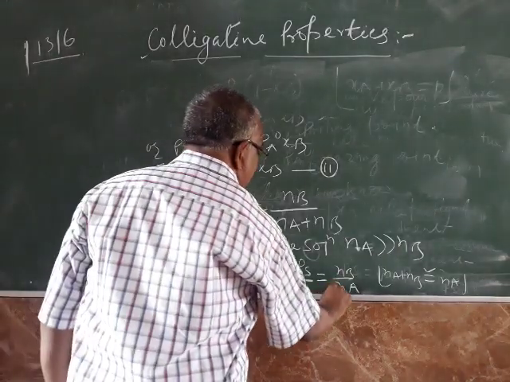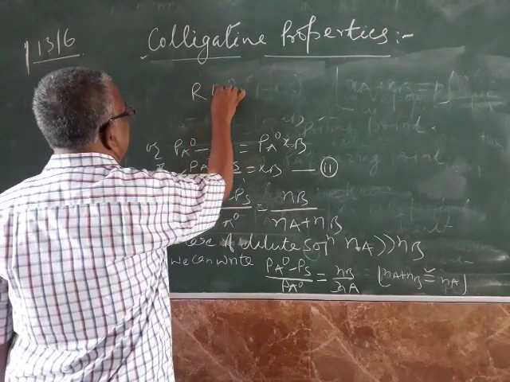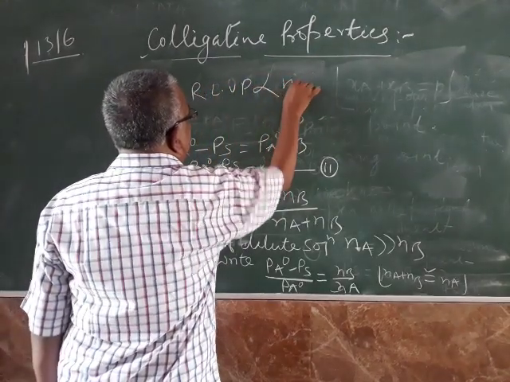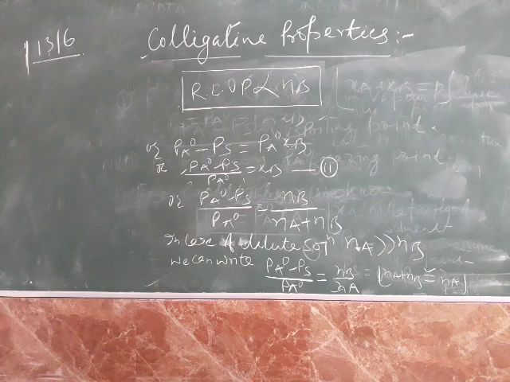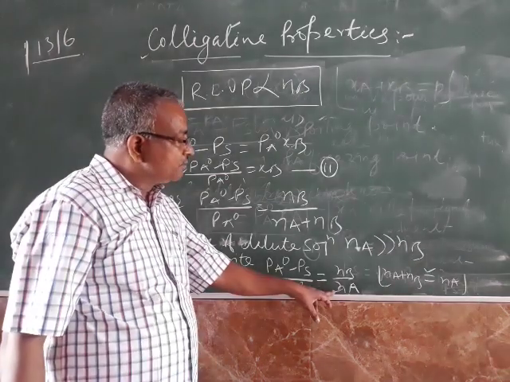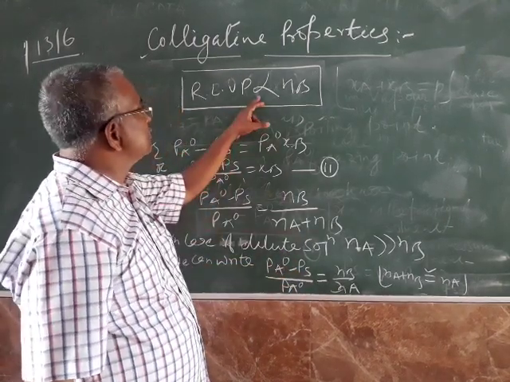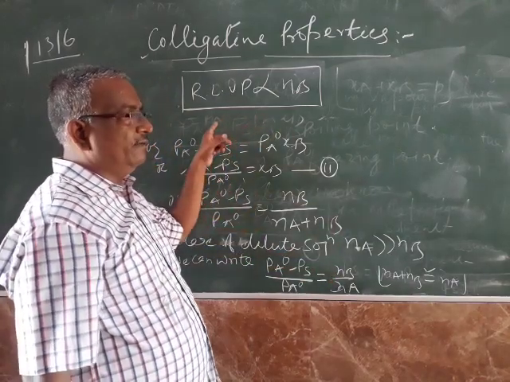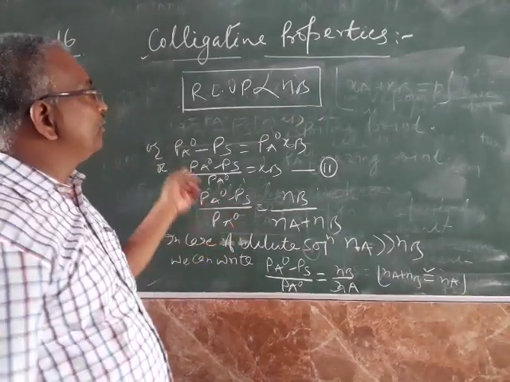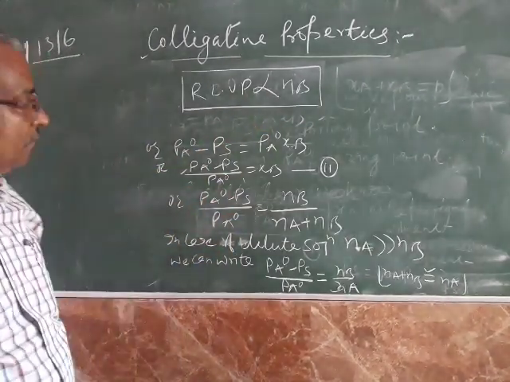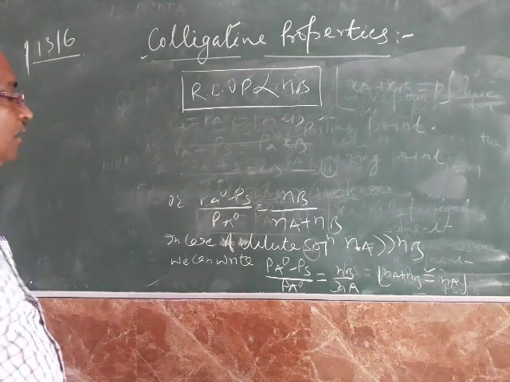Number of moles of solvent is constant, so Pa naught minus Ps by Pa naught, that is relative lowering in vapor pressure, is proportional to number of moles of solute. Hence it is a colligative property. This only depends upon the number of moles of solute, as the number of moles of solvent is constant. Whatever we have earlier written, colligative properties are the properties of dilute solution which only depend upon the number of moles of solute.